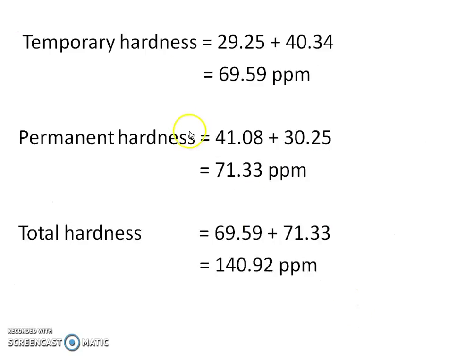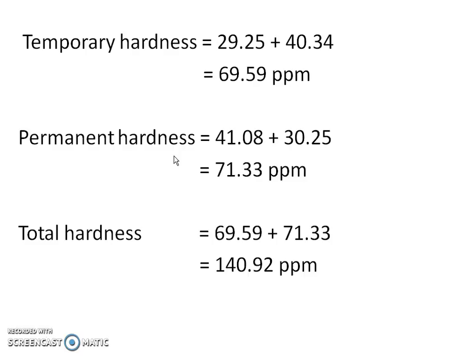Now we'll learn how to calculate the temporary hardness. For calculating temporary hardness, we will focus on the list of impurities, and from that list we come to know that out of the given impurities, two impurities are of carbonate and bicarbonate type. So I will club the answers of those impurities, and now I will get the temporary hardness as 69.59 ppm.